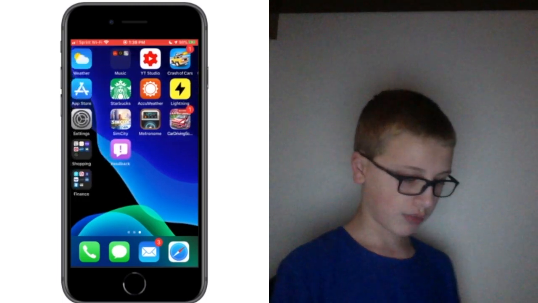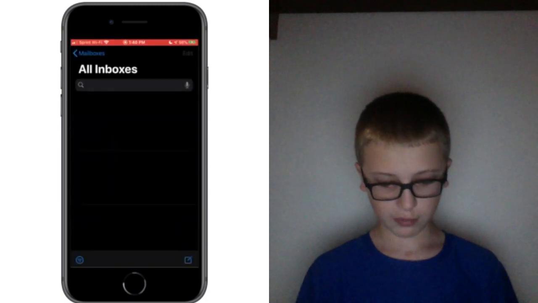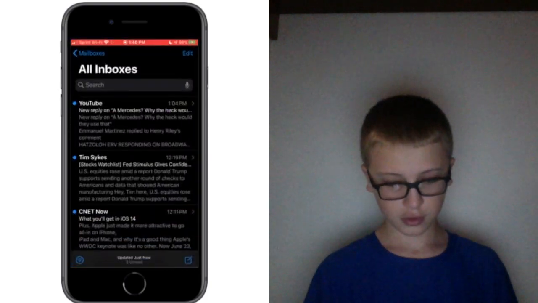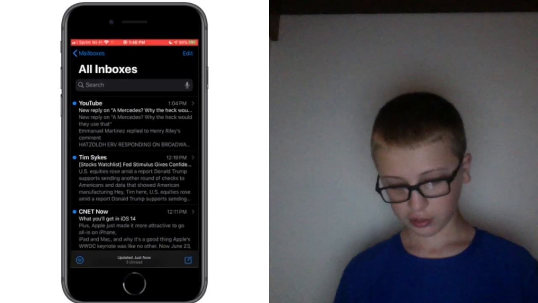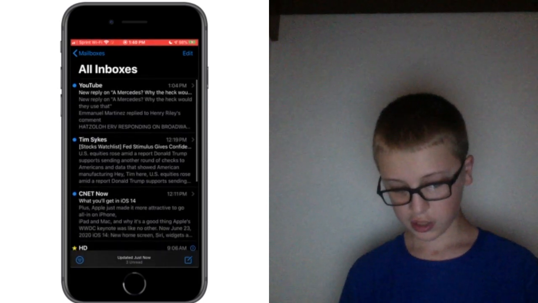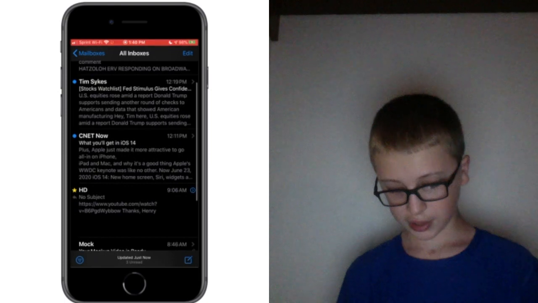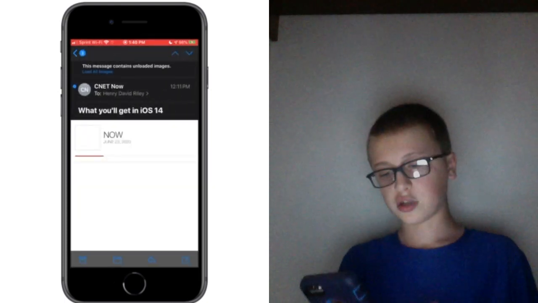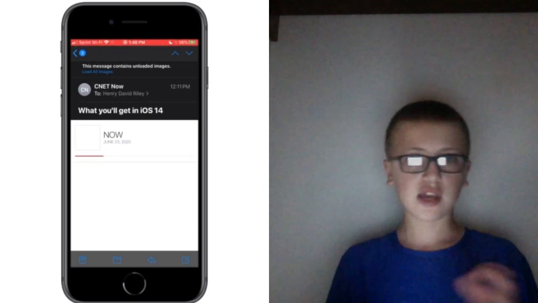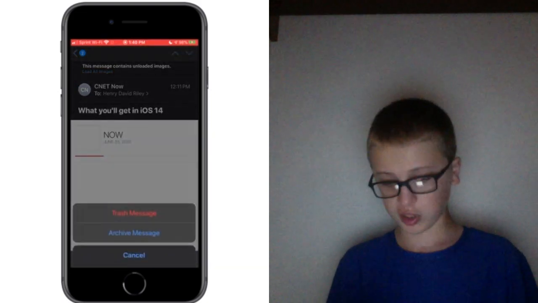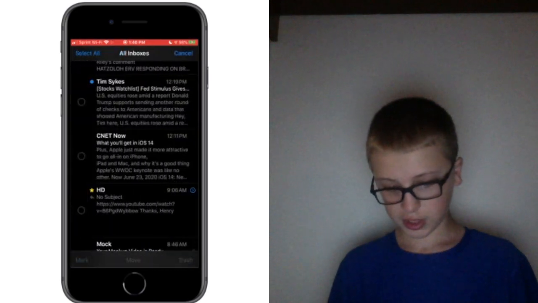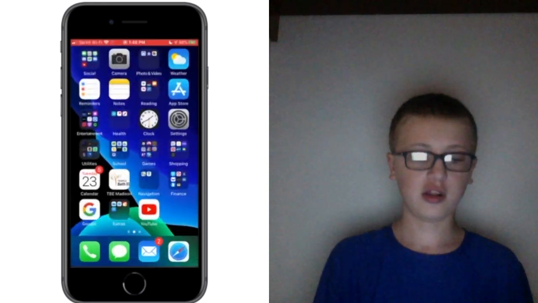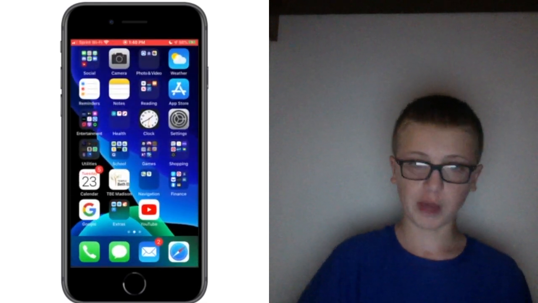And I did notice a bug. If we go to the Mail app here, let's see. Okay. Basically, look, there's an iOS 14 email. That's nice. We'll use that one, I guess. If you swipe to the right or left, there's no delete button, and there's also no trash can at the bottom here. So I have no way to delete emails except either doing this or selecting it and moving it to trash. It really should not be that complicated, so I did submit a feedback report to Apple about that.